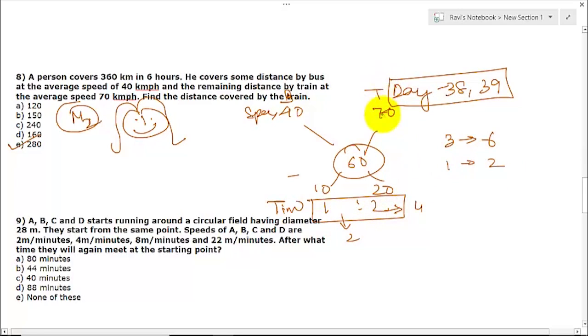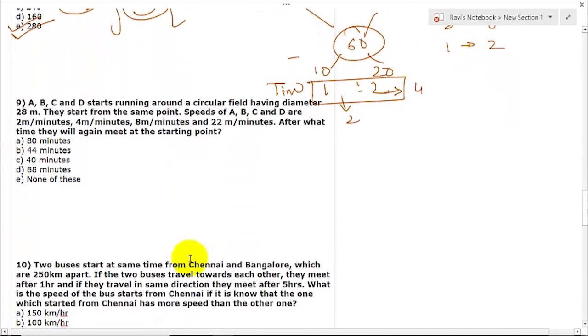What have they asked you? The distance. Distance is speed into time. 70 into 4 will be 280. Right? It is option A. Okay, so let us go to the 9th question.